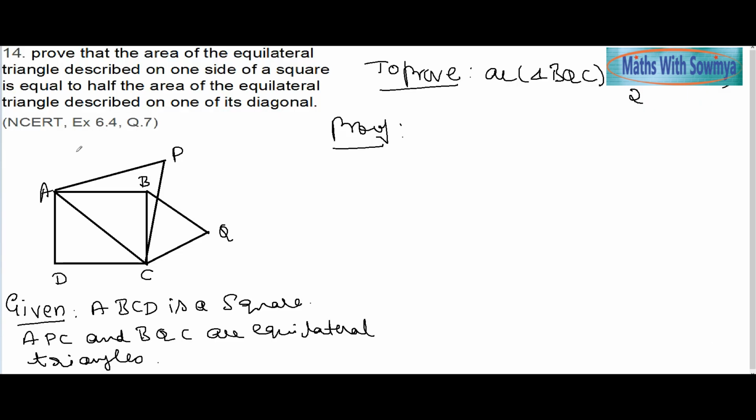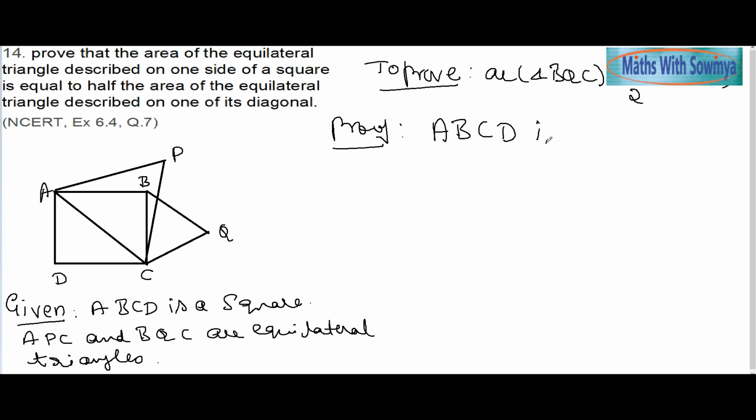This is the question, exercise 6.4, question number 7 from NCERT. Prove that the area of an equilateral triangle described on one side of a square is equal to half the area of the equilateral triangle described on one side of its diagonal. So this ABCD is the square, BCQ is an equilateral triangle on one side BC of the square. AC is a diagonal, so this is another triangle, and we have to prove this. Now let us move with this.